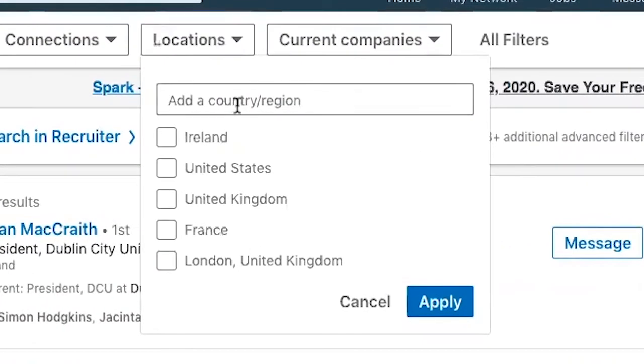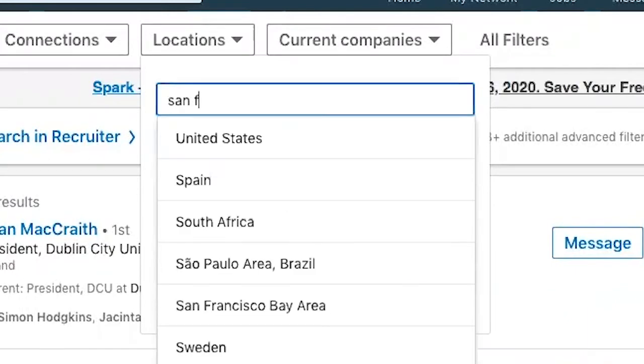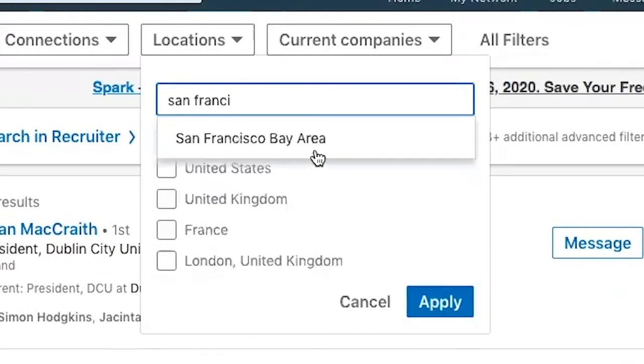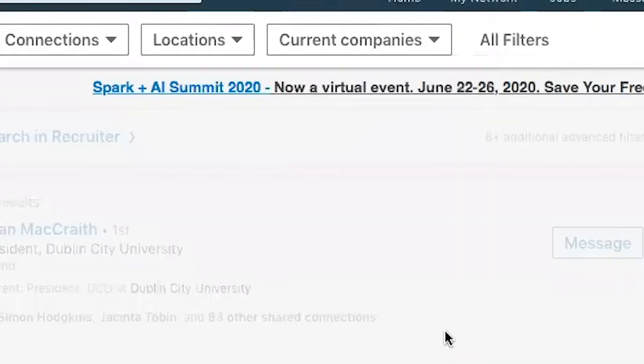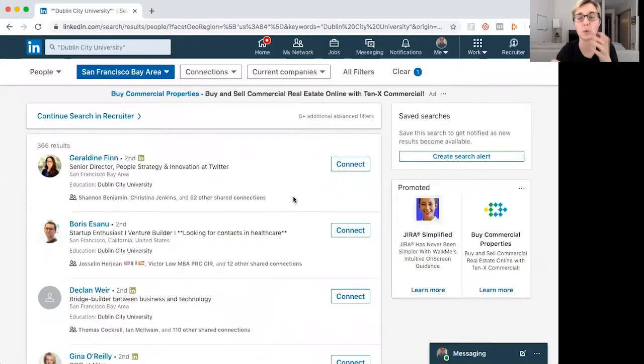So let me use this filter here. And again, this is prioritized based on how many results are in those countries. So I am going to add San Francisco Bay Area. Wow, 366 people. Okay, so for someone who is new to the area, or who's feeling homesick, this is gold to me right now. So there are 366 people who have multiple similar experiences to me.